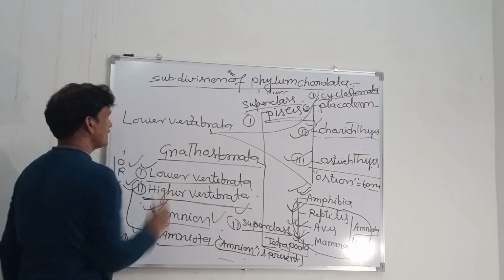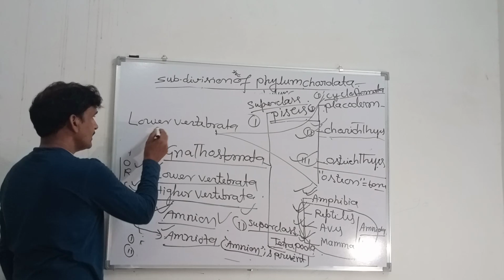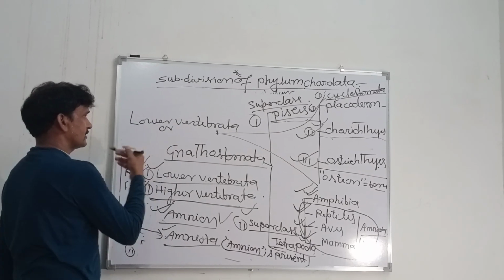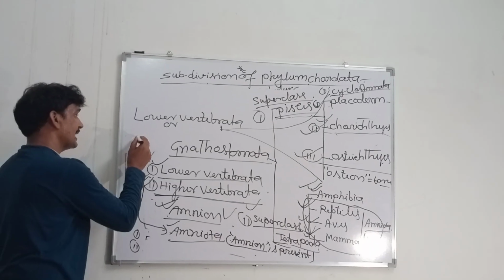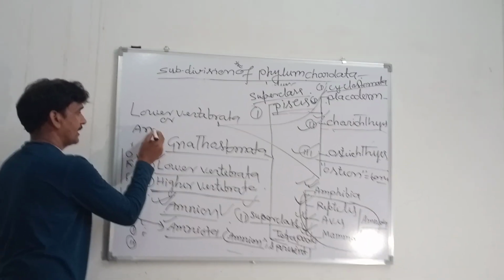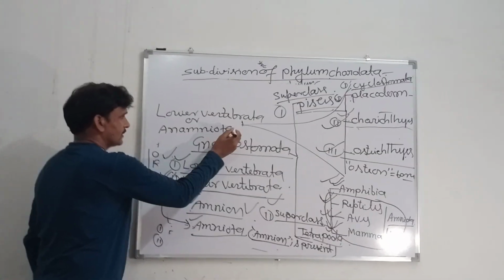Lower vertebrata, or in another word, it is also referred to as anamniota.